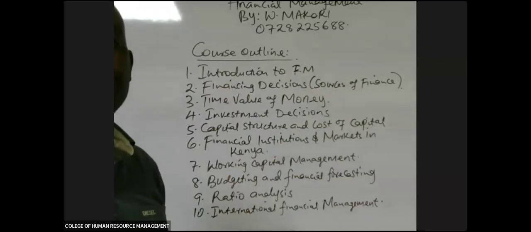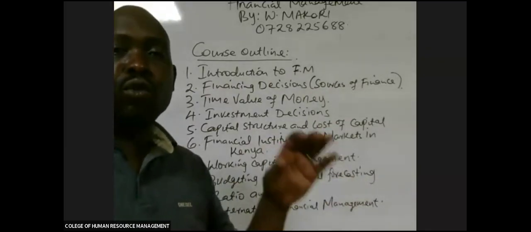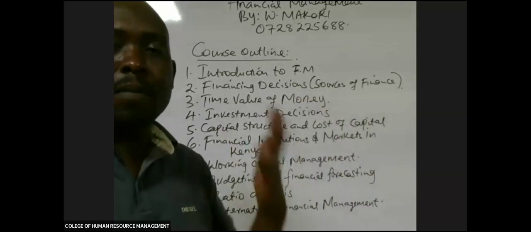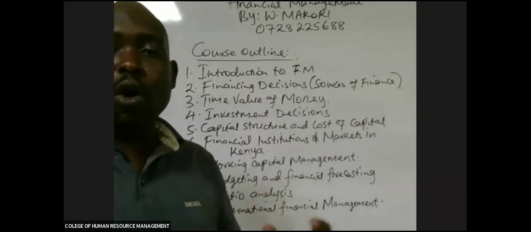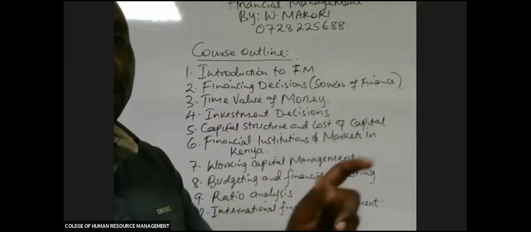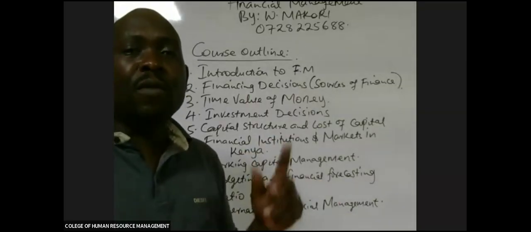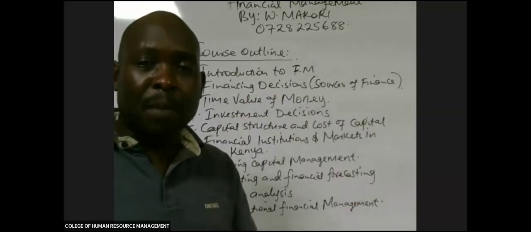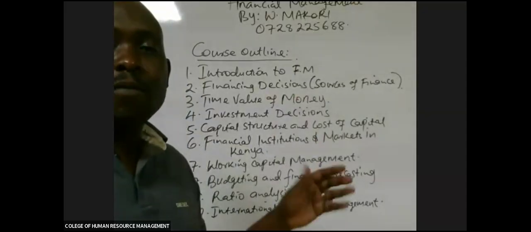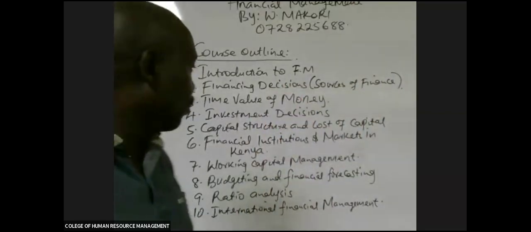As time goes by, the value of money depreciates. An item that you used to buy for maybe 20 shillings 10 years ago, right now you are maybe buying the same item at 50 shillings. There is what we call time value of money. As time goes by, the value of money diminishes. So we shall have a whole topic to discuss that. If you have an amount now, what is its equivalent some years to come? If you expect some income some years to come, what is its equivalent right now? So under time value of money, we shall be talking about the future value and the present value of amounts.